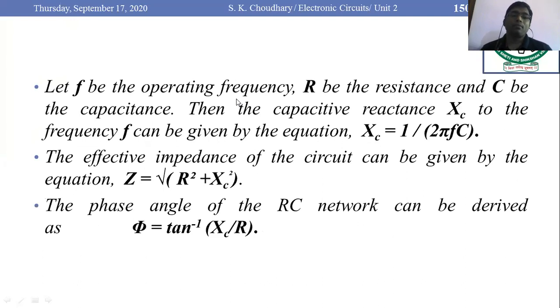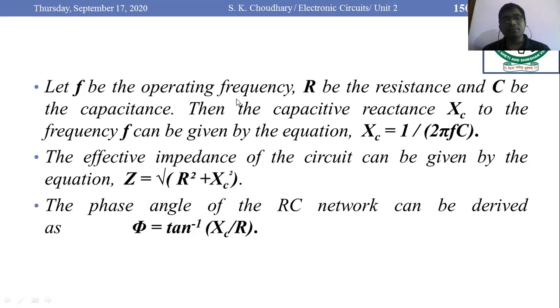In that particular RC network, if F is the operating frequency, R is the resistance and C is the capacitance, the capacitive reactance Xc at the frequency F is given by Xc is equal to 1 upon 2 pi F C. The effective impedance of the circuit is given by Z is equal to the square root of R square plus Xc square.